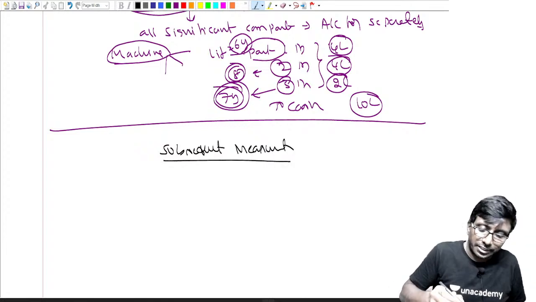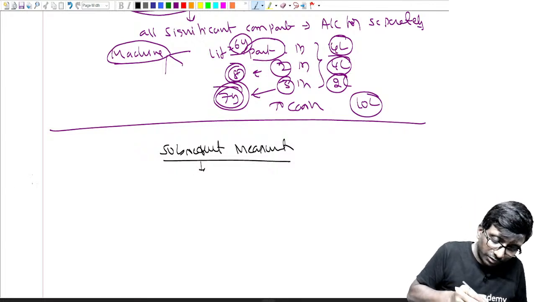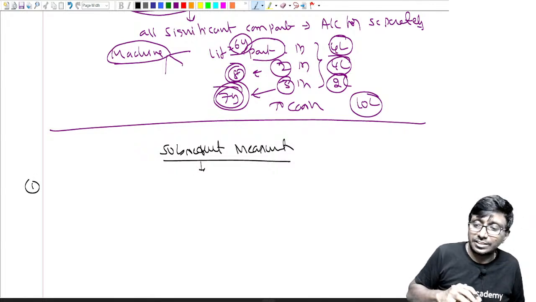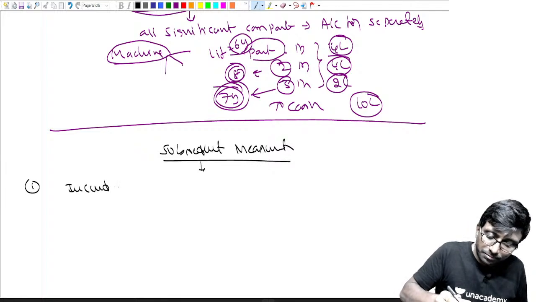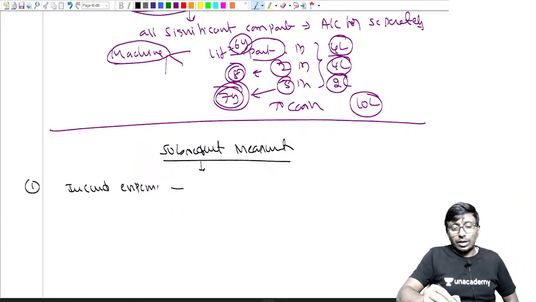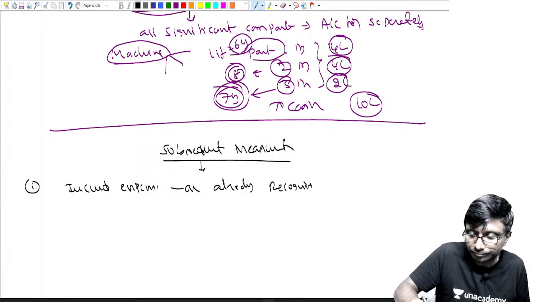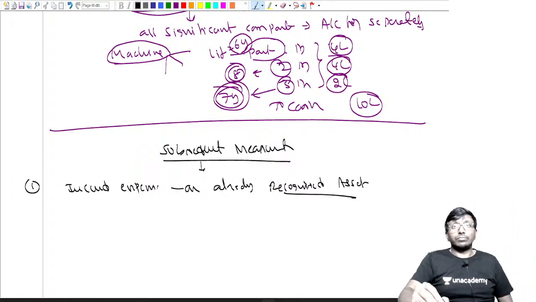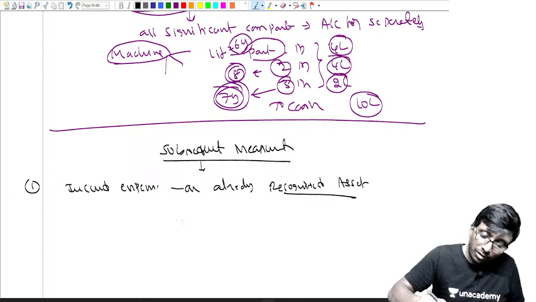Subsequent measurement we are reading now. When it is subsequent measurement, first part what I say, not on the balance sheet date. First what I say, we have incurred expenses on already recognized asset. Already recognized asset. Getting my point? We have incurred expenses on already recognized asset. What does that mean, sir?